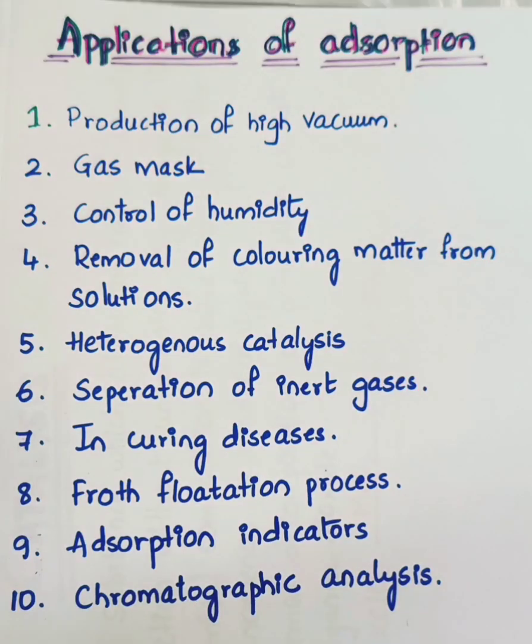Next, what we have is adsorption indicators. So many dyes, if you consider, have become useful due to adsorption. These dyes have been introduced as indicators, especially in precipitation titration. For example, potassium bromide is easily titrated with AgNO3 using eosin as an indicator.